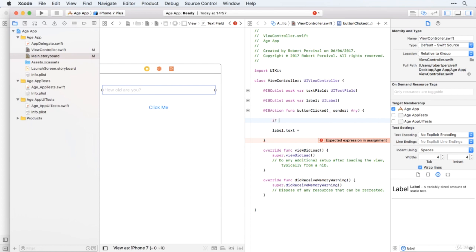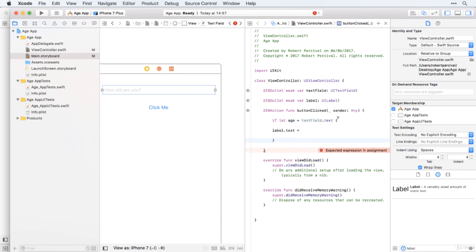So we'll check to see if we can create a variable called age, which is equal to the value of the text field, which is textField.text. If we can do that, it must have a value. So I'm just going to surround that with curly brackets there. And you don't have to do the indenting, but it definitely makes your code look a lot nicer, much easier to read.